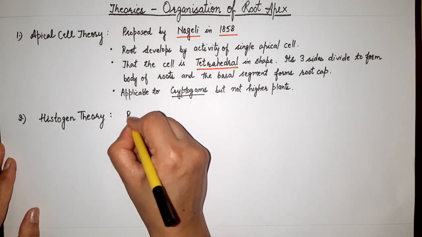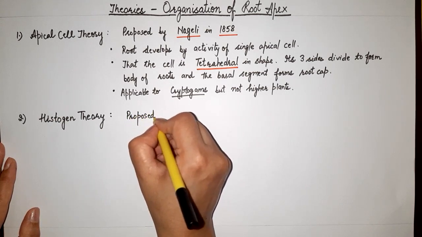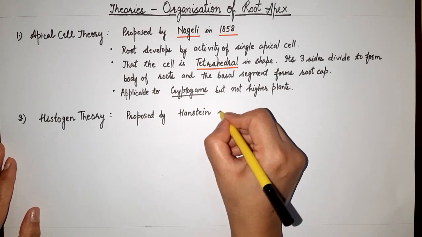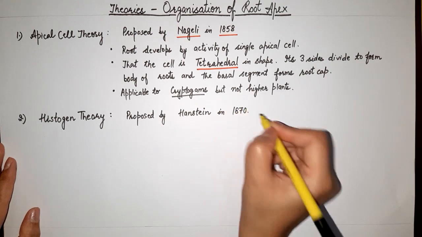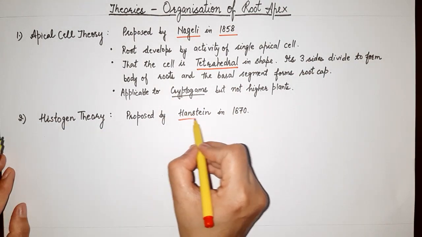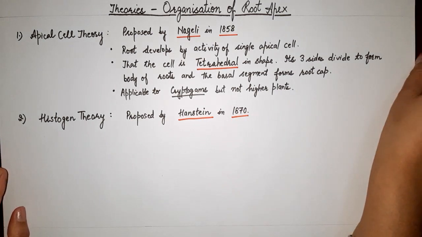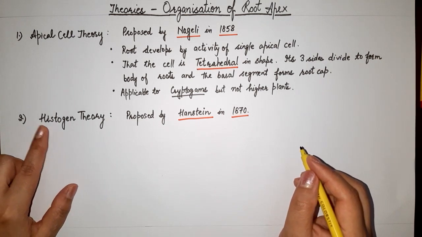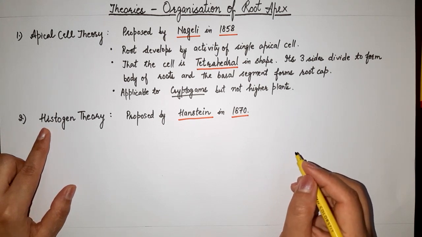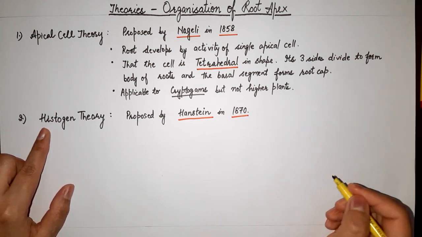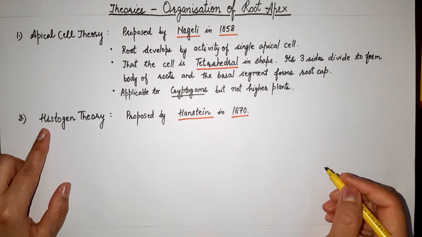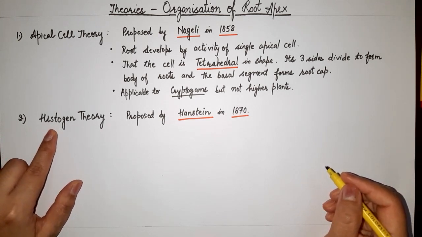The theory was proposed by Hanstein in 1870. You must remember the names of these persons. According to this theory, what are histogens? These are the layers of initials which give rise to dermatogen, periblem, plerome, which further differentiate into the different layers like epidermis, cortex, vascular cylinder and so on. Those groups of initials are called histogens.